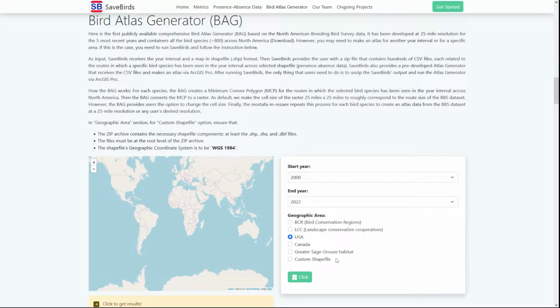Then select a geographic area of interest, whether the bird conservation regions, the landscape conservation cooperatives, the United States, Canada, the greater sage-grouse habitat, or even a custom shapefile of your own. When using a custom shapefile, ensure that all of the necessary files are zipped together. That includes the shape files, as well as the database files, and that the geographic coordinate system used is WGS 1984. Once you've made your selections, click the Click button.